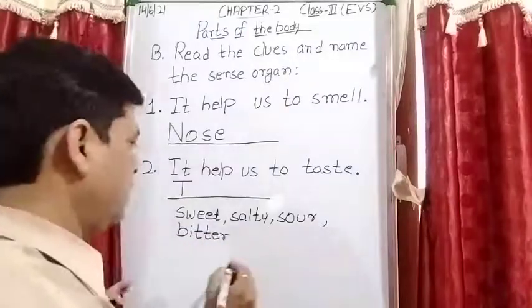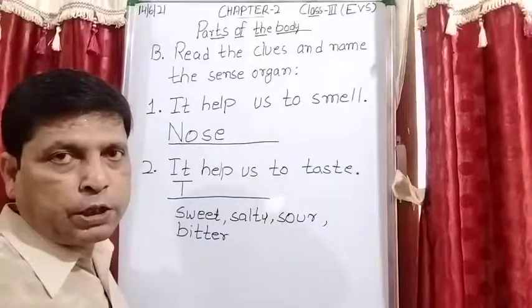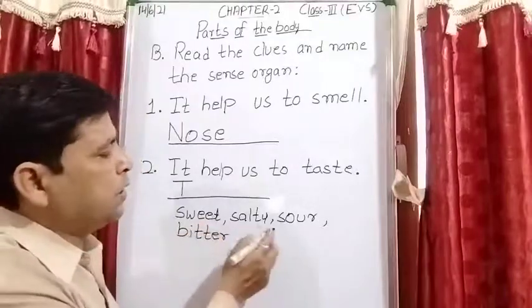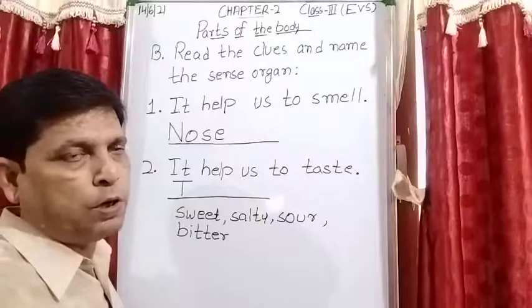These are the taste buds present on the tongue when we eat food. With the help of these taste buds, that is sweet, salty, sour and bitter, we are able to understand the taste of the food.